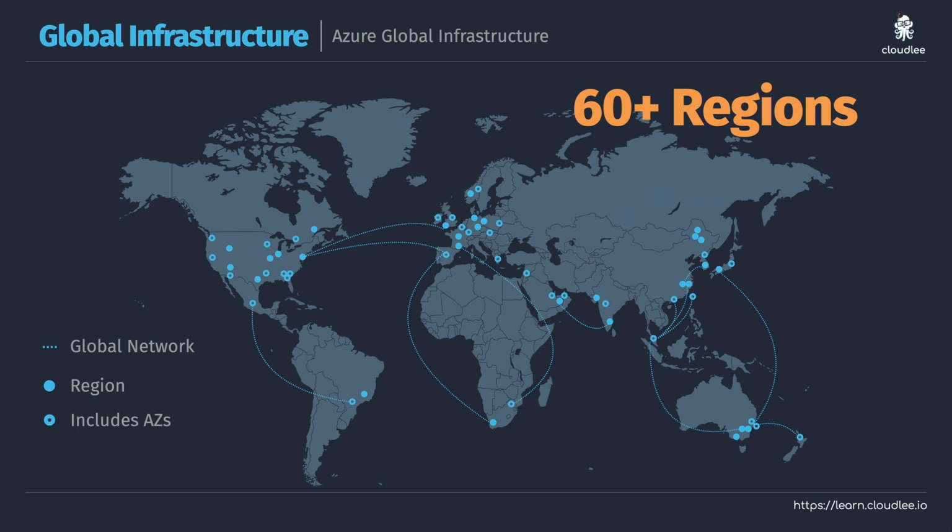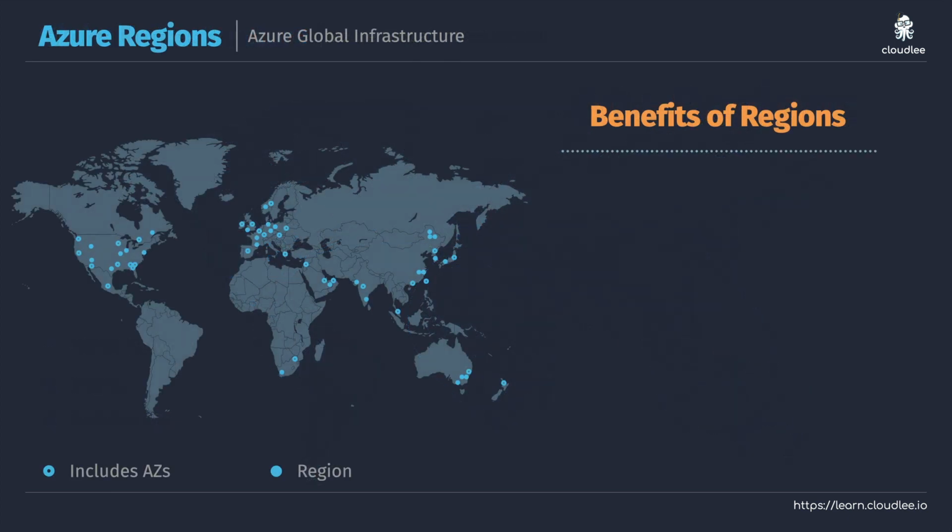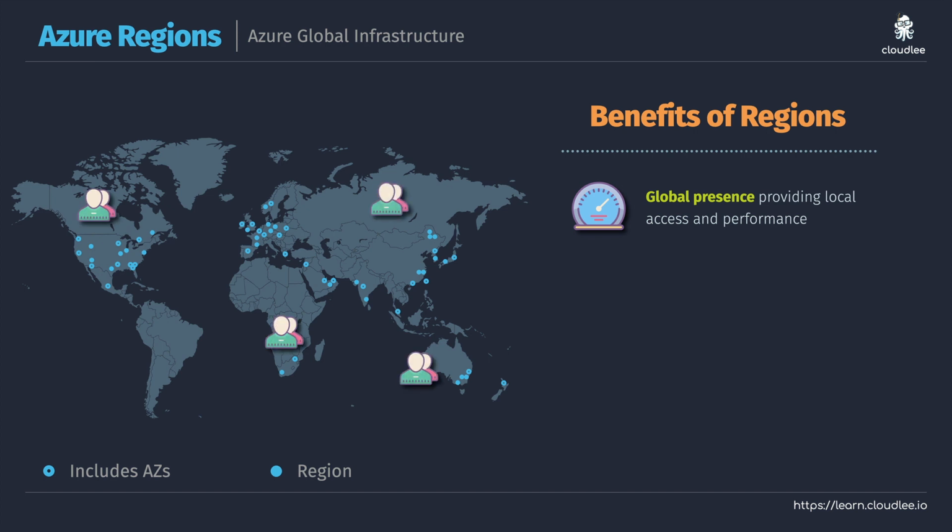Now, as I mentioned, one of the really important building blocks for Azure is something called an Azure region. Let's talk about how you use regions and what the benefits are. Well, first things first, when you go and deploy a solution, you can pick from any one of these regions to deploy your service to. You might just pick one region, but if you've got a solution that needs to be available to a range of users all across the globe, well, the benefit of these Azure regions is that you can deploy your services to multiple different regions.